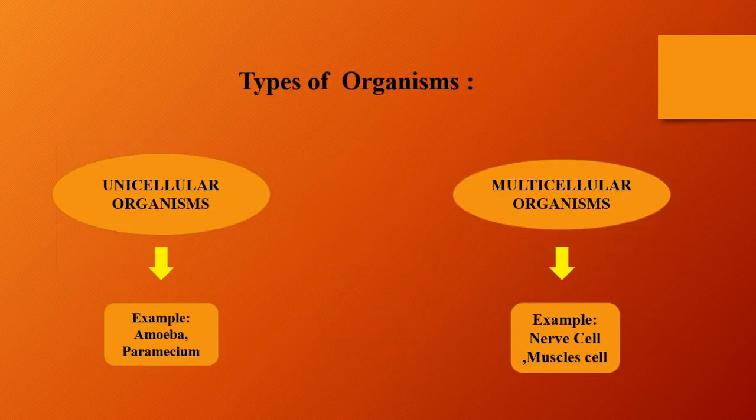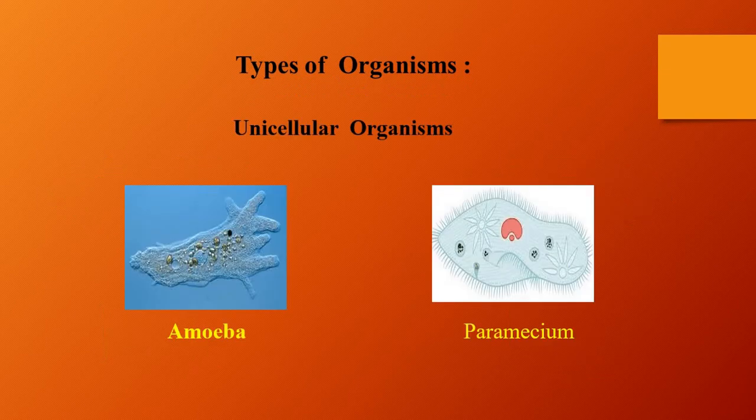Now, next slide is the types of organisms. On the basis of the number of cells, organisms are of two types: unicellular organisms and multicellular organisms. The unicellular organisms are made of a single cell, for example, amoeba and paramecium. This single celled organism has just one cell which performs every kind of function.